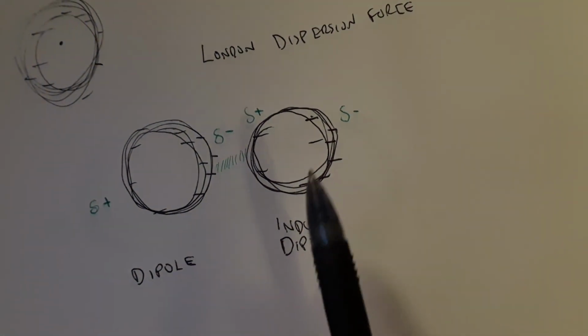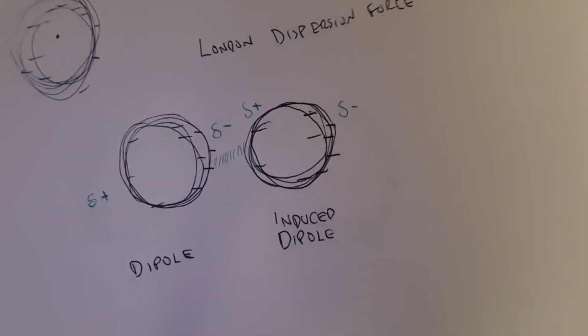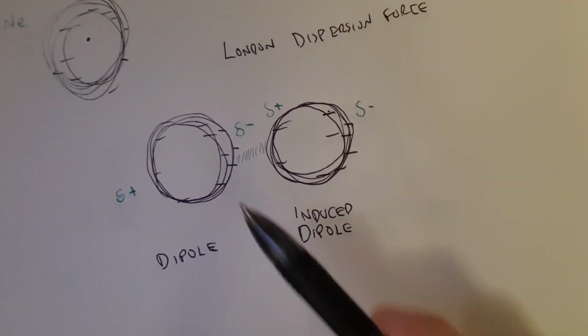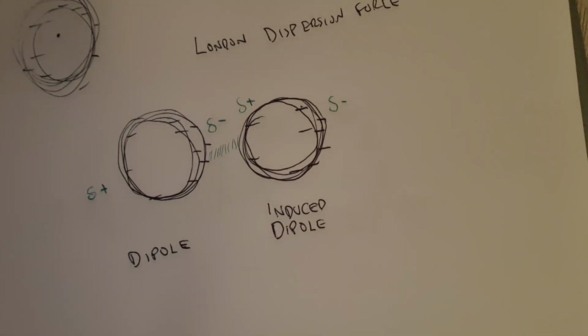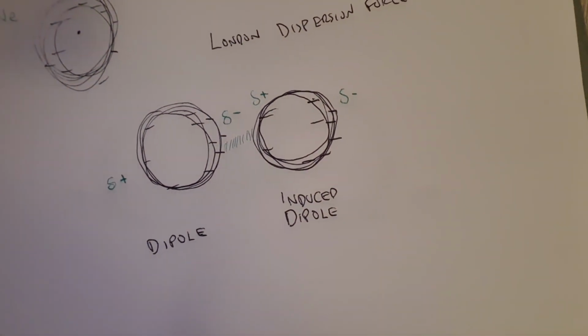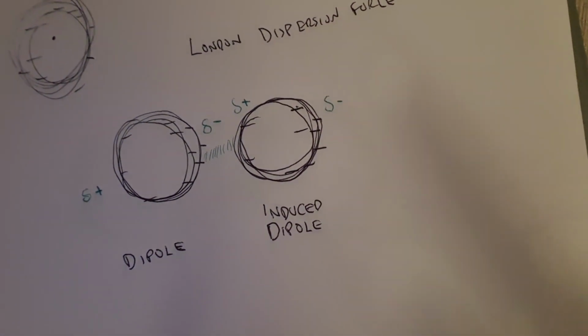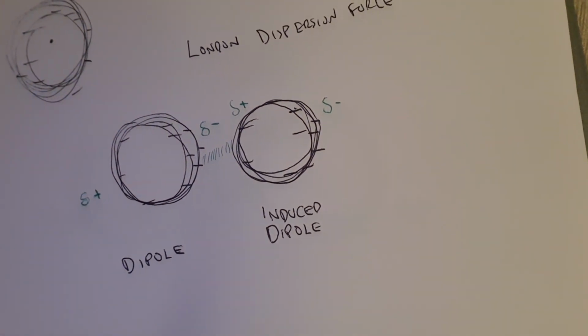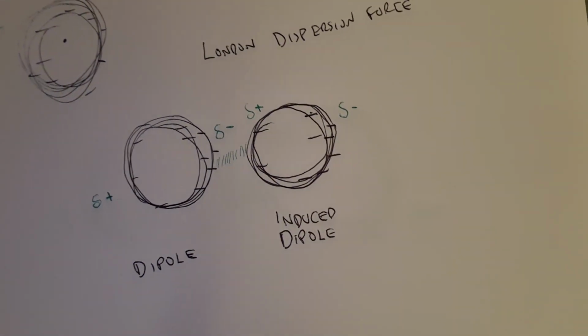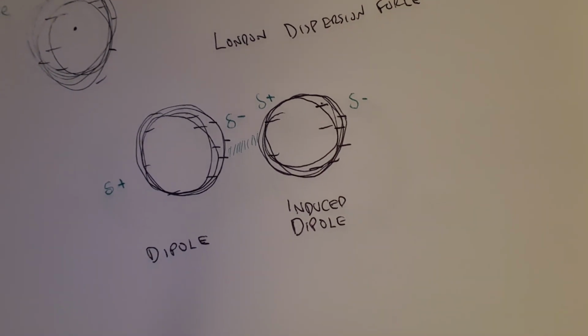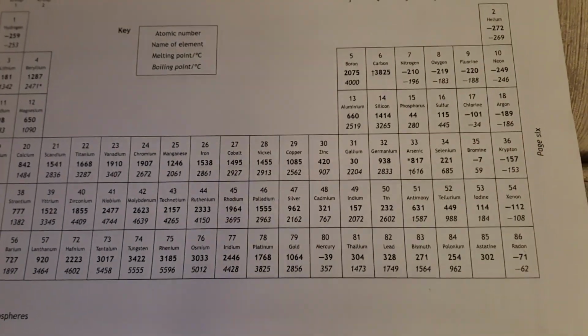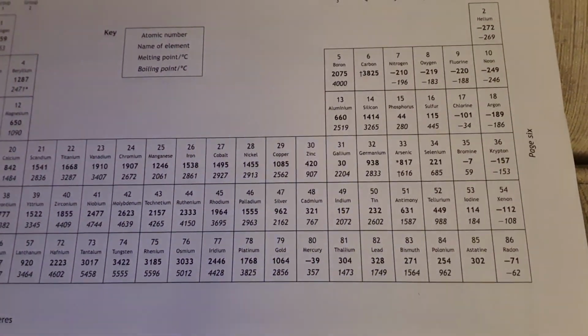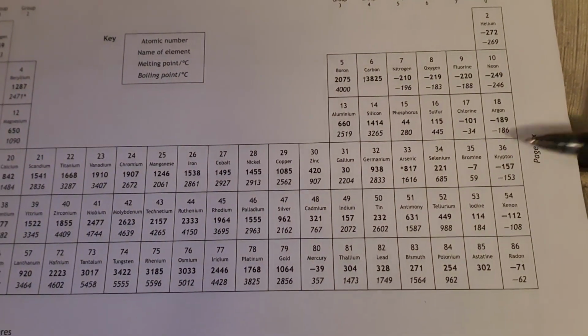It's got nothing to do with the place London. It's named after the guy who discovered them. So it's quite a weak force. We'll find out as we go on there are actually 3 versions of intermolecular forces. And the London dispersion force here, that's just the weakest of those 3. So where were we going with this though? If we think back, we were talking about the noble gases and why we see a difference in the boiling point. So how does this explain it?